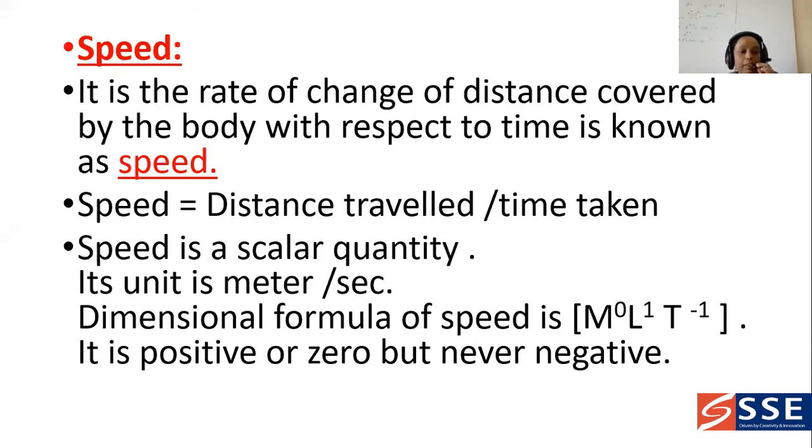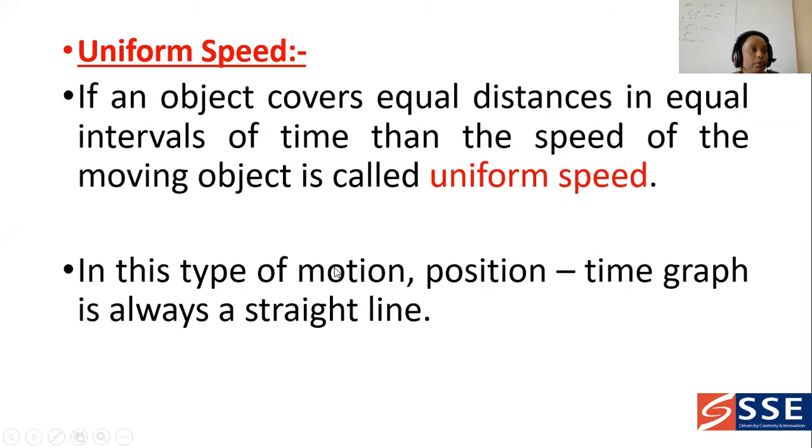So speed is a scalar quantity. Next, its unit is meter per second. And what is the dimensional formula for this speed? So speed ki dimensional formula em raichu ante, distance is denoted with L and time is denoted with T. So kabatti manam em raichu, L by T, or you can say LT power minus 1, and it is positive or zero but never negative.